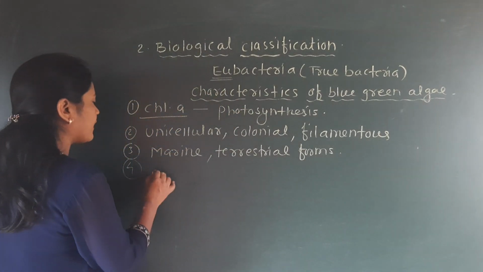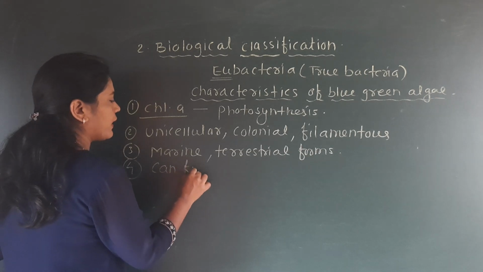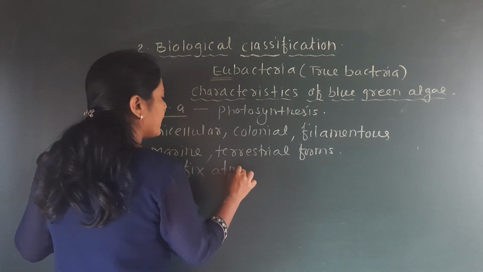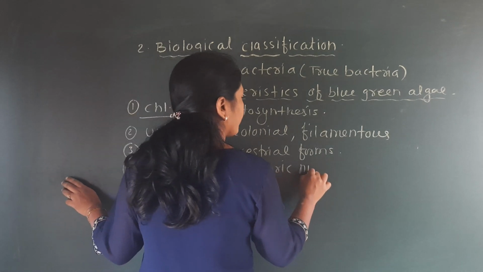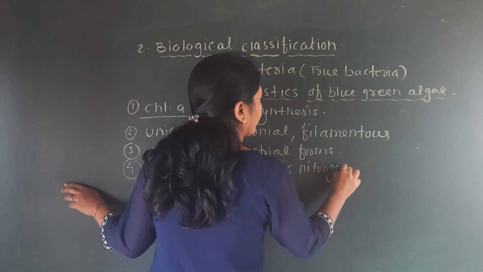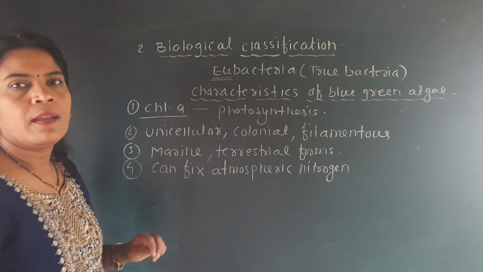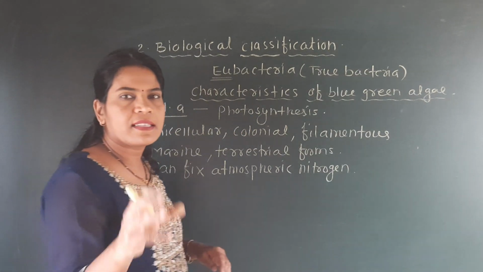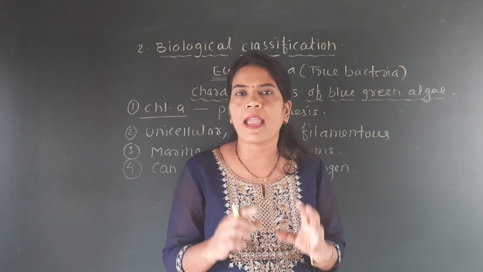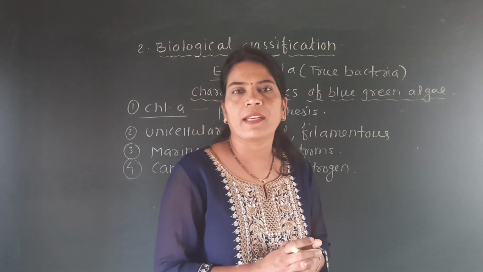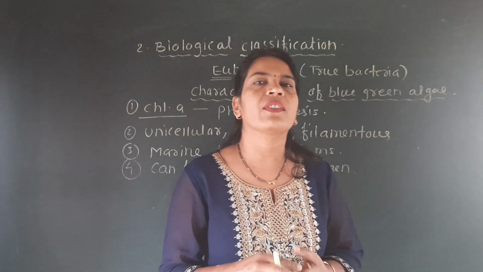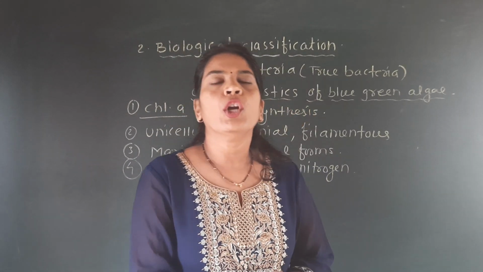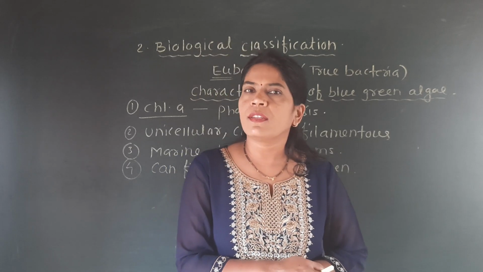So the next characteristic is that they can fix atmospheric nitrogen. The heterocyst is the cell of the cyanobacteria which has the ability to fix atmospheric nitrogen, and after fixation, that nitrogen can be made available to the plant by this cyanobacteria.